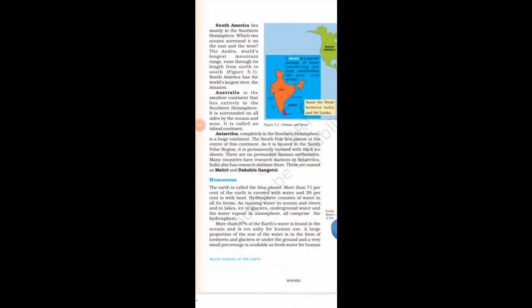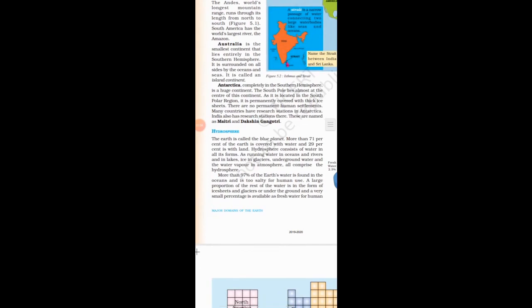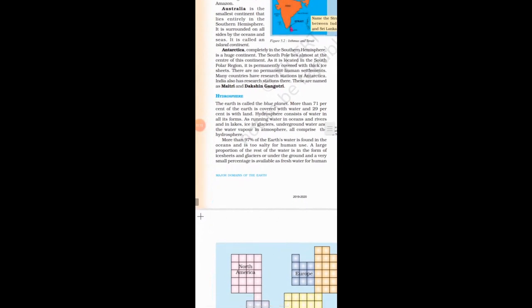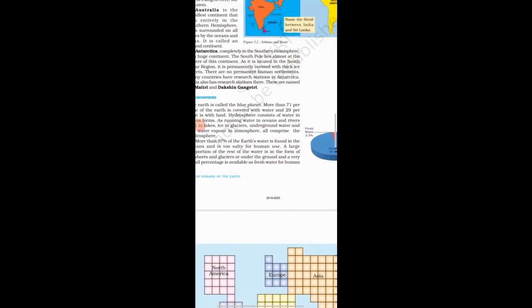The earth is called the blue planet, as we have already known. Why is earth called the blue planet? Because more than 70% of the earth is covered with water and only 29% is land. Hydrosphere consists of water in all its forms, as running water in oceans and rivers and in lakes, ice in glaciers, underground water and the water vapor in atmosphere all comprise the hydrosphere.